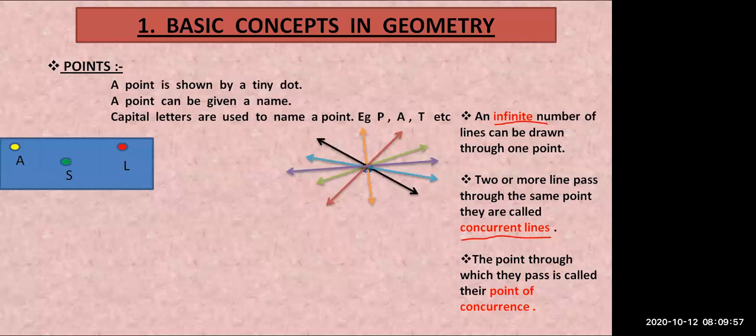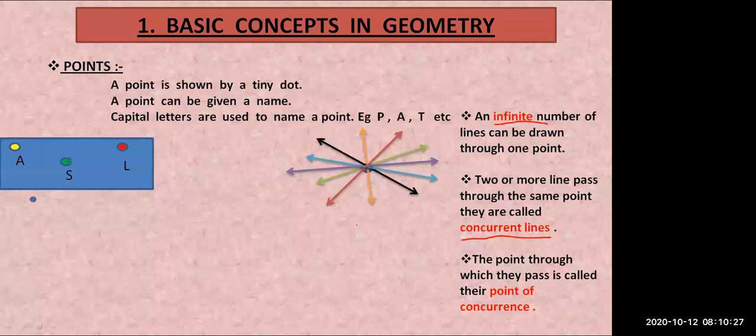They all are passing through the same point. Such lines are called concurrent lines. Next, the point through which they pass is called a point of concurrence. That means this point, which you can see below the lines, is called the point of concurrence. So these are the 3 things that we need to remember about a point.